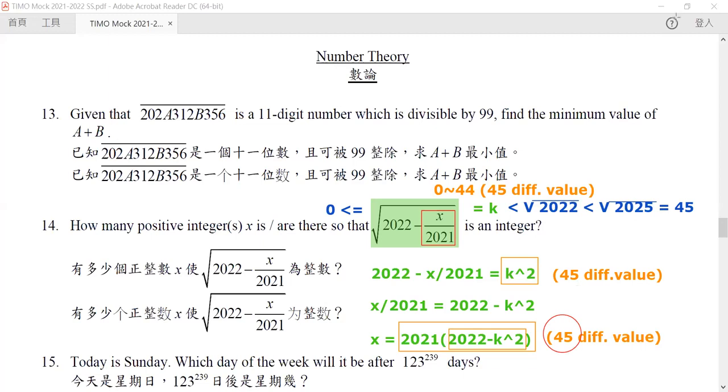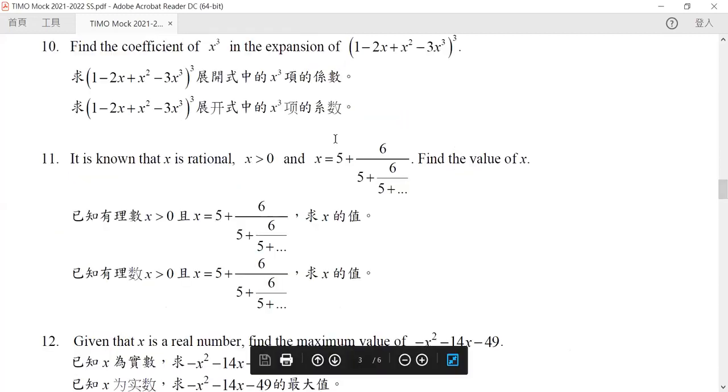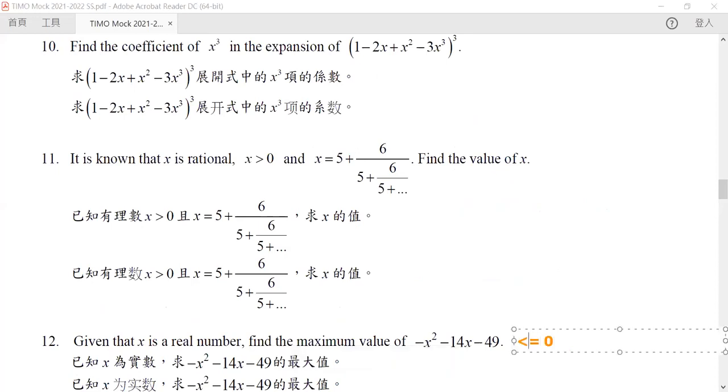Some of you have asked, what's the answer of question 12? For question 12, our answer is that the maximum value is equal to 0. It can only achieve 0 when our x is equal to -7. Other than that, it will always be less than 0. So the maximum value is equal to 0 for question number 12.